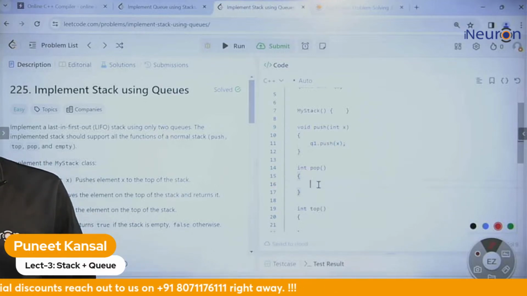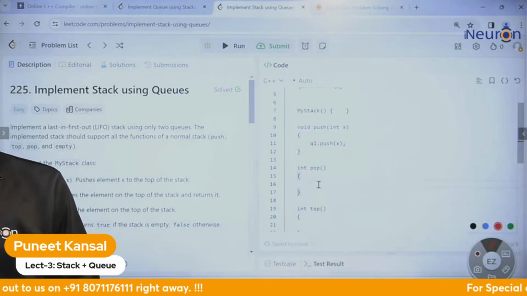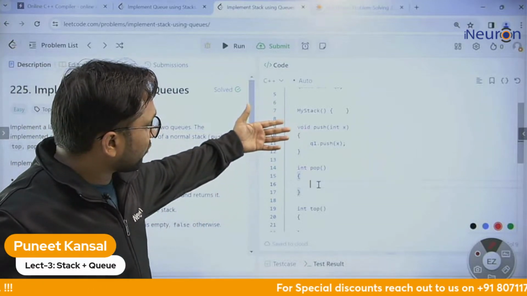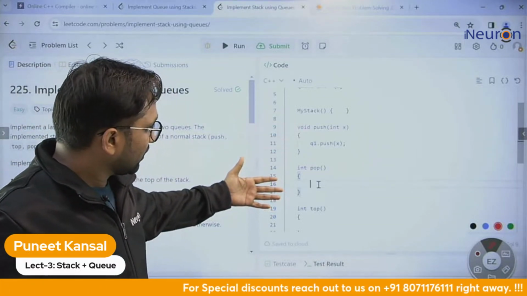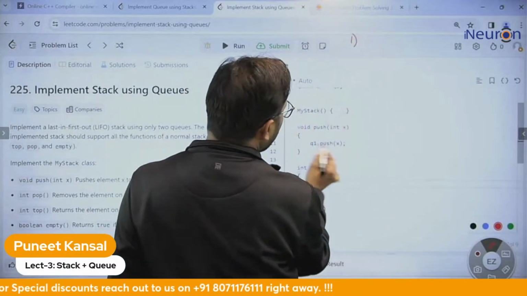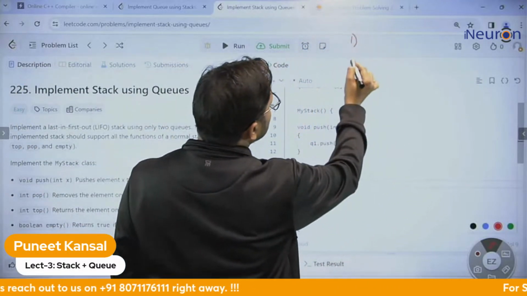I'm implementing the efficient approach. What is the efficient approach? I will take n minus 1 elements from q1 to q2. So in the pop, I will do two tasks.